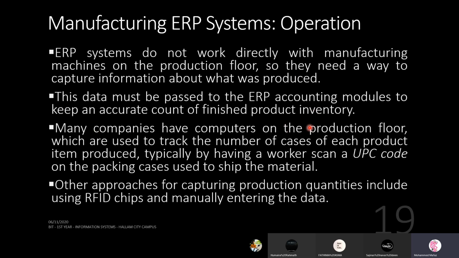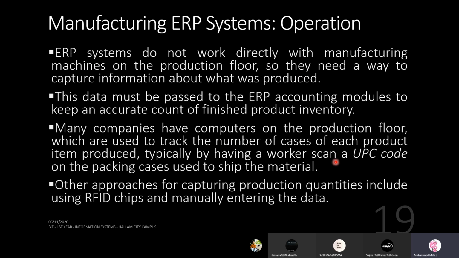Many companies have computers on the production floor which are used to track the number of cases of each product item produced, typically by having a worker scan a UPC code on the packing cases used to ship the material. So they keep track, live, of how many things are being produced. They will have a person scanning each item produced using a UPC code.